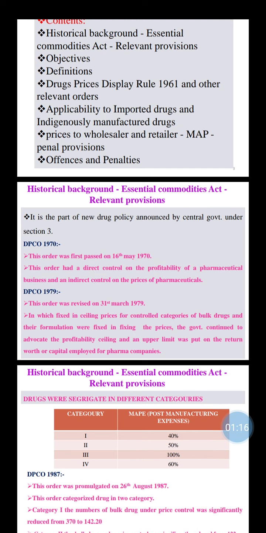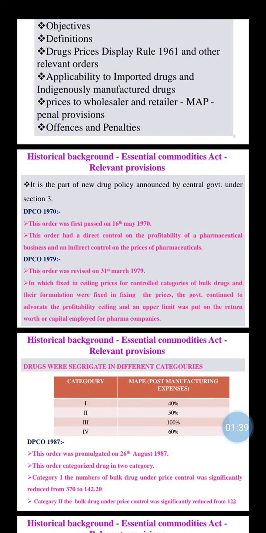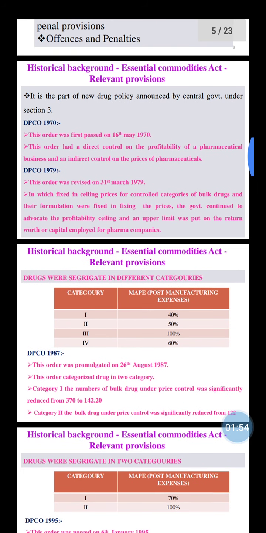First, the Drug Price Control Order 1970. This order was first passed on 16th May 1970. This order had a direct control on the profitability of the pharmaceutical business and an indirect control on the price of pharmaceuticals.